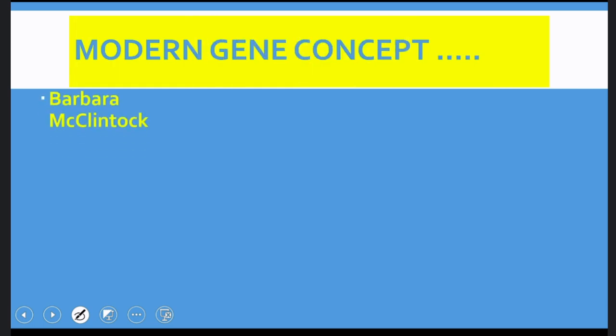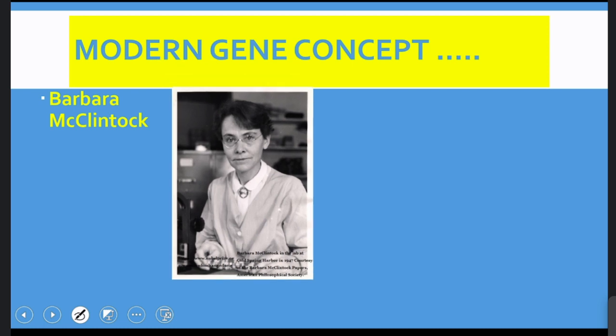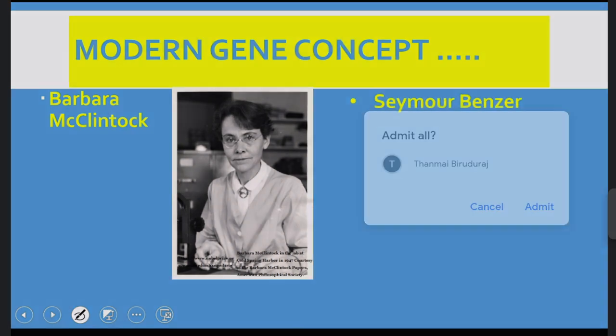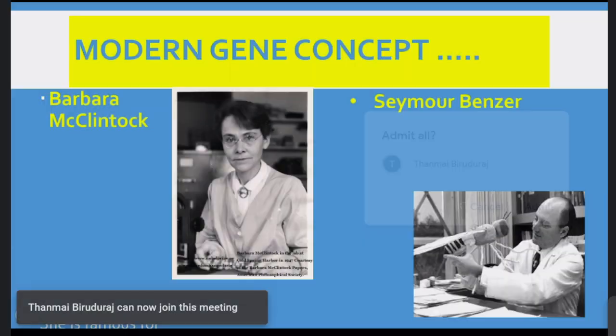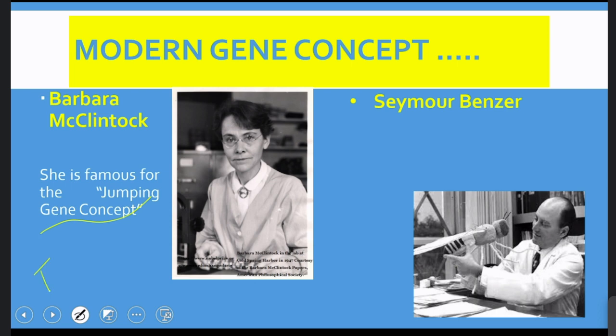And coming to the modern gene concept, foremost among them is another female scientist like Rosalind Franklin. She is Barbara McClintock, and she proposed the concept of jumping genes, which we call transposons. So Barbara McClintock is famous for the concept of jumping genes, or transposons.